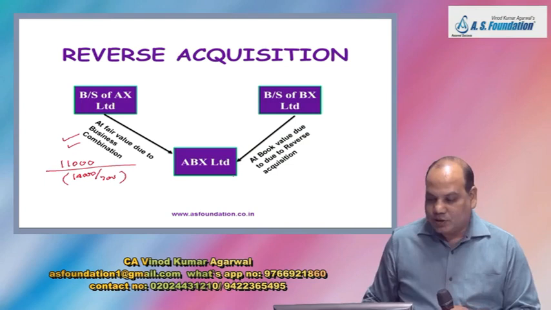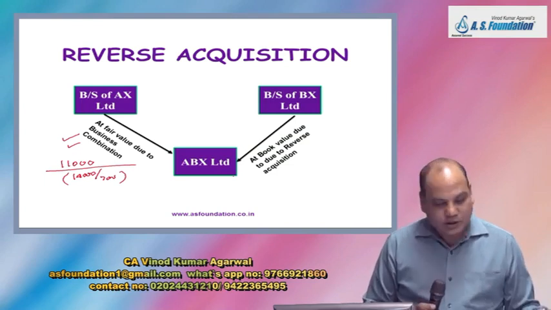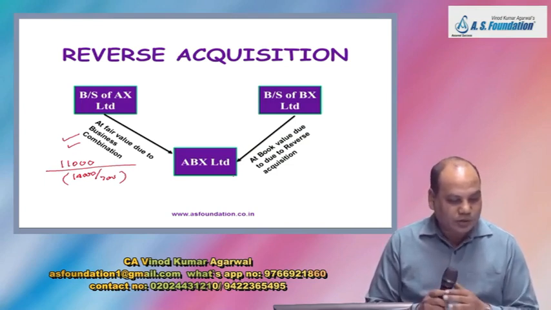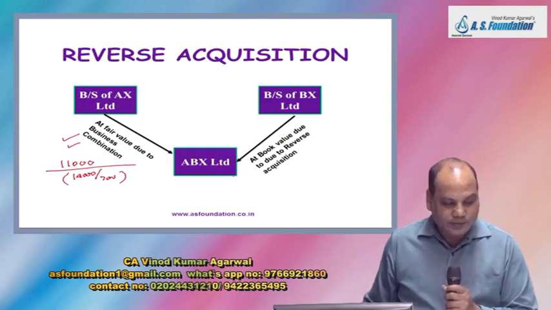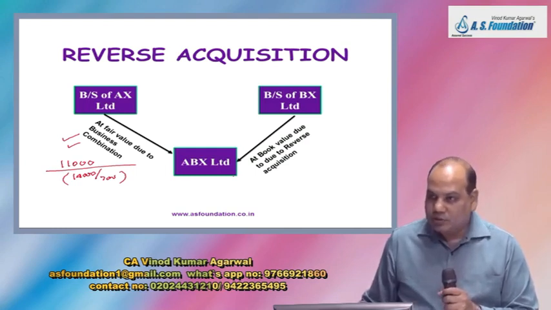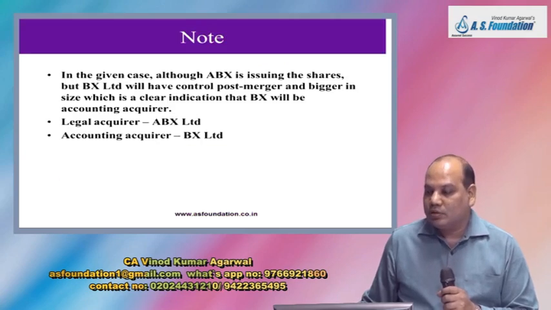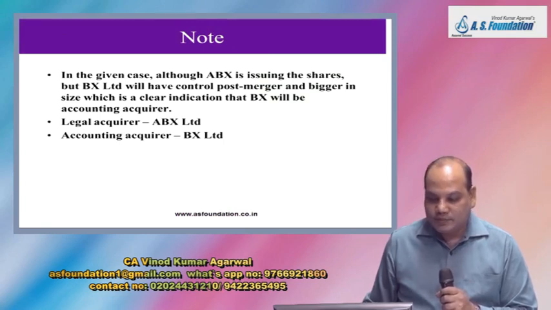The question has specified that BX Limited shareholders will get control over the combined entity. Written? Everybody, show me. Now write a note.